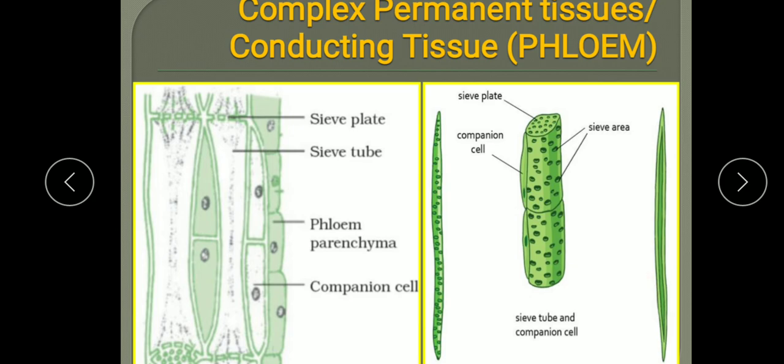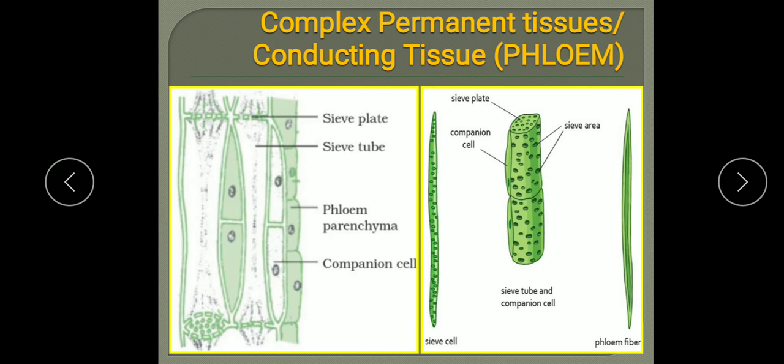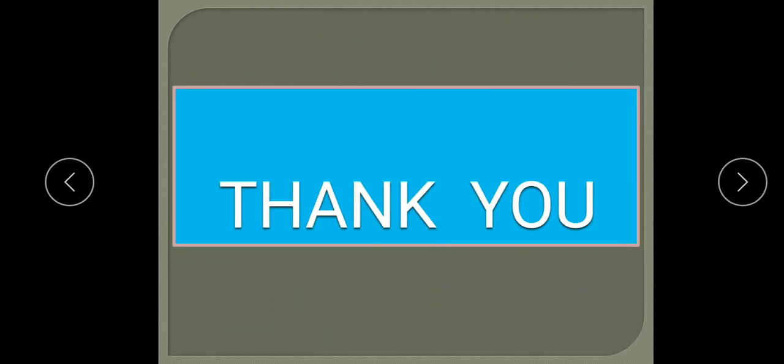So understood, children? All the elements of the phloem, these are the sieve tubes, companion cells, phloem parenchyma and phloem fibers, and their functions. So xylem and phloem together form the vascular bundle. For example, veins, which are in continuity with the conducting tissue of stem and roots. Where are veins present? Veins are present in the leaf. They are actually the structure responsible to form venation. So understood, veins which are present in the leaves have xylem and phloem, and which are in continuity with the conducting tissue of stem and roots.